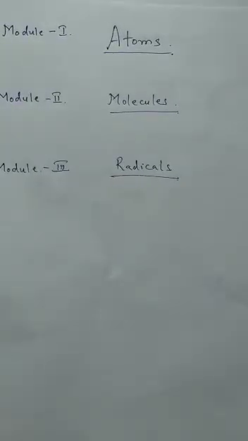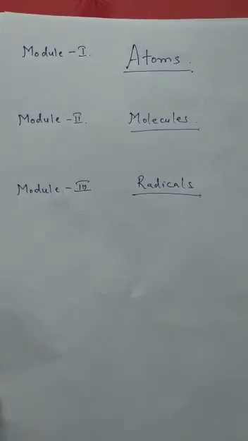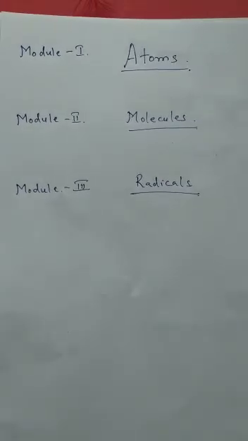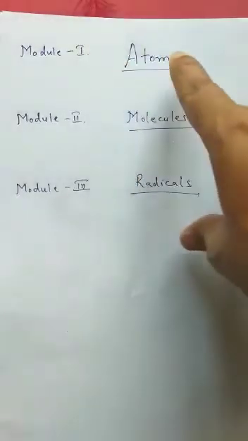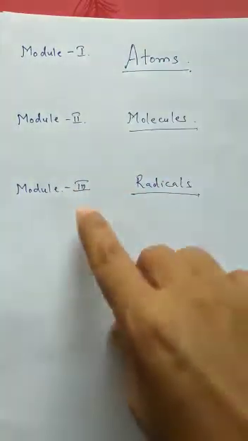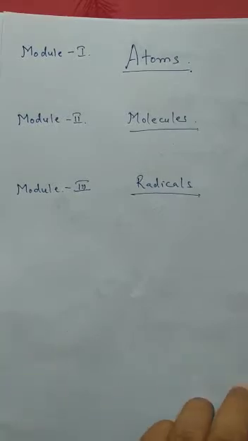In this chapter, the modules are 3 in number, which is very easy also to remember. In the first module, we are going to talk about atoms. In the second module, we will be talking about molecules, and in the third module, we will be talking about radicals.